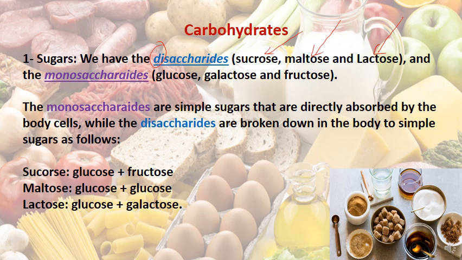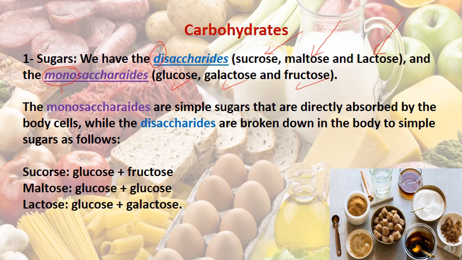Then we have the monosaccharides. Monosaccharides, mono means one, so one sugar, while disaccharides are two sugars connected to each other. Examples of the monosaccharides: glucose, galactose, and fructose. Monosaccharides, as I said, are simple sugars. So the simple sugars are directly absorbed by the body cells. They are simple and they are absorbed directly.